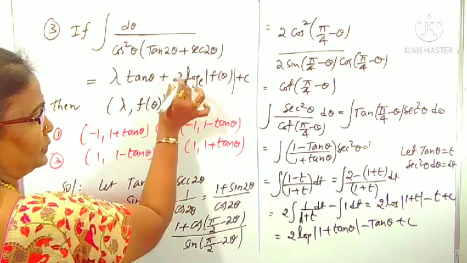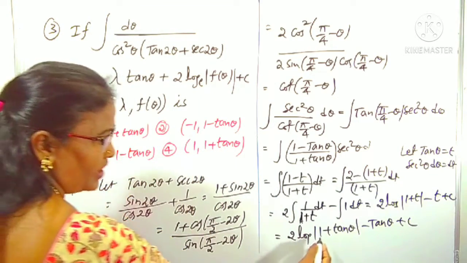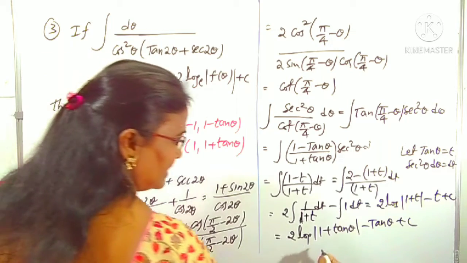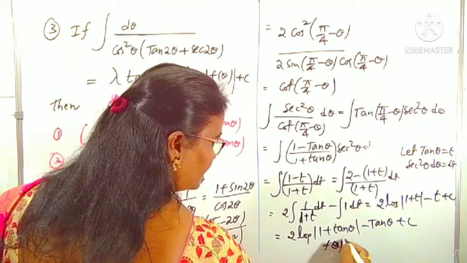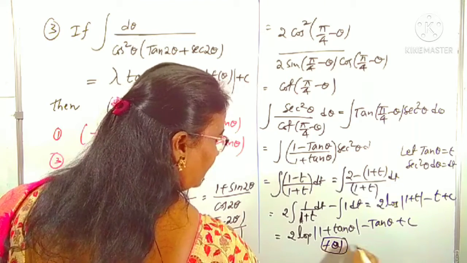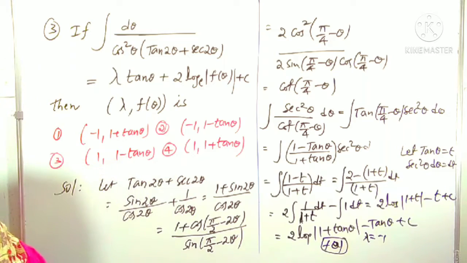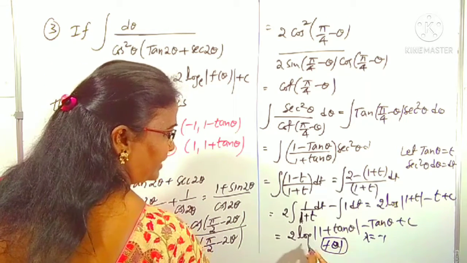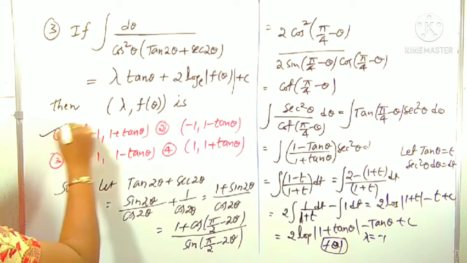And 2 into 2 is there. Log of f theta. In place of theta, what is there? 1 plus tan theta. Means what? What is here? This is f theta, and this is lambda. Lambda is minus 1. Therefore, the lambda comma f theta is minus 1 comma 1 plus tan theta. That is clearly the first option.